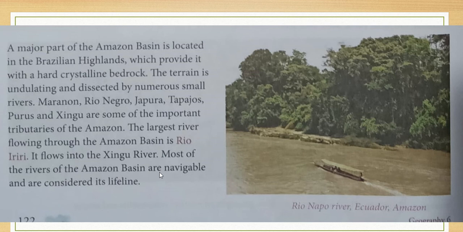What is the meaning of navigable? Navigable means people can do transportation by using boats through the river. These rivers are known as navigable rivers. Here, on the right hand side of the presentation, you can see a beautiful picture of the Rio Napo river in Equator of Amazon, which is navigable.